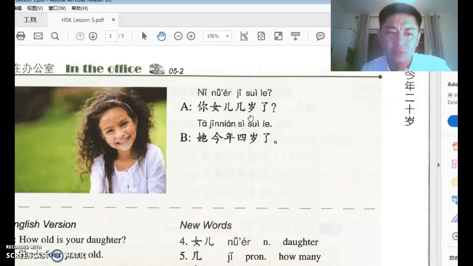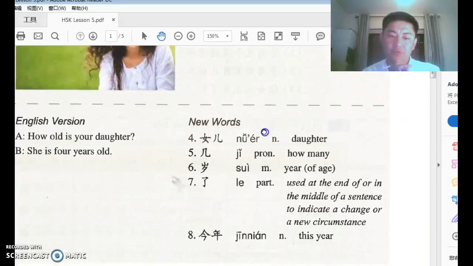Sounds a little more abrupt, but that's fine. And then B says, 她今年4岁了. Because she is very young, that's why we use 几, the word for how many, to question a very small quantity. She, this year, 4 years of age, 了, soft.